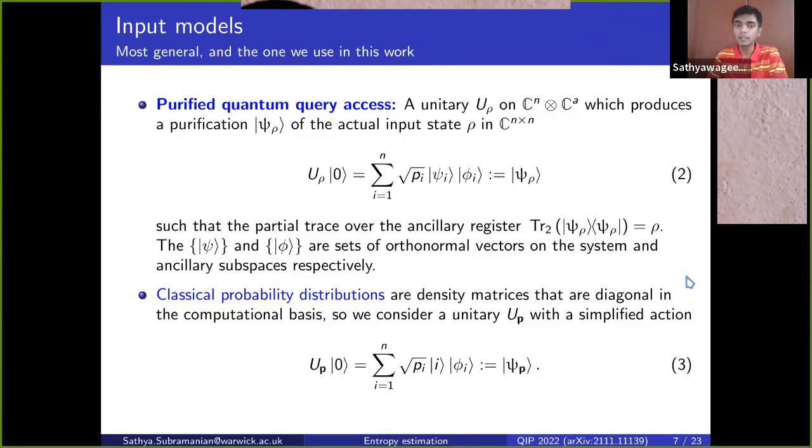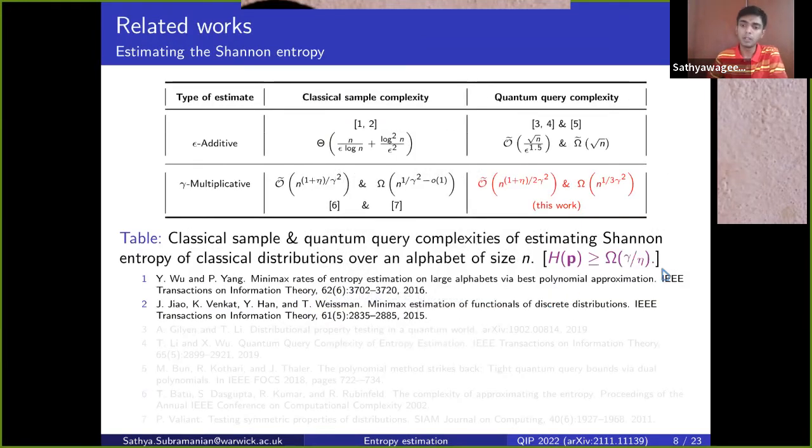The generality of this model can also be looked at from another point of view, which is that the other two input models, the quantum samples input model as well as the frequency vector input model, can emulate the purified access model, in the sense that given a frequency vector or a samples oracle, you can construct a purified quantum query access oracle for that same input with constant overhead.